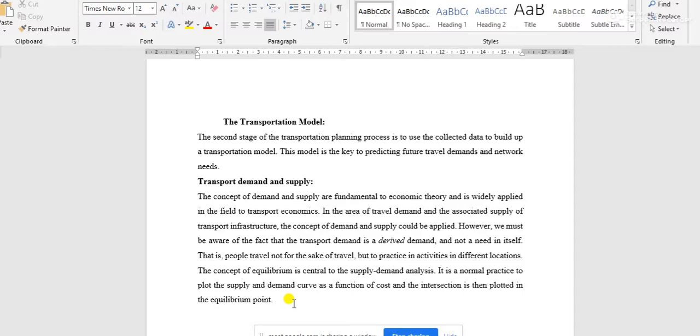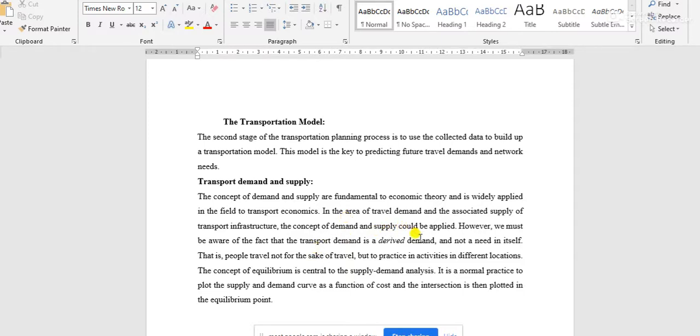That profit or loss means the cost, and that cost is a function of the service which the transportation system or facility is providing to the users. Profit or loss here cannot be calculated in monetary terms. That is the main difference between the economic supply demand model and the transport demand and supply function.